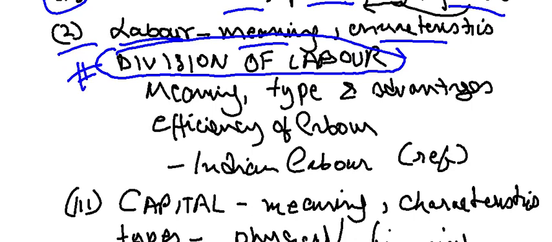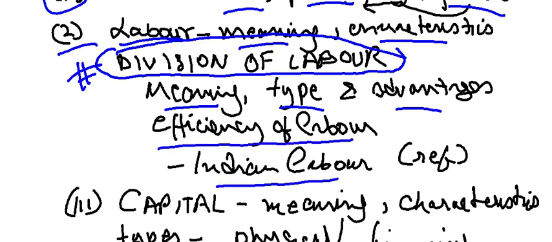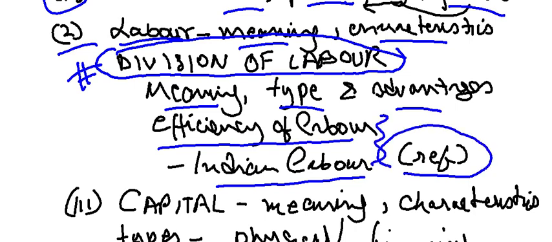You have to understand its meaning, types, and advantages. Then you have to study efficiency of labor, and you have to bring in Indian labor as a reference.